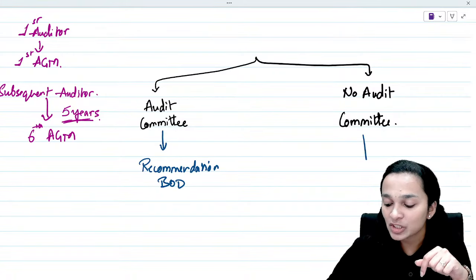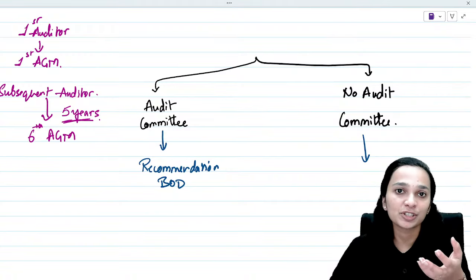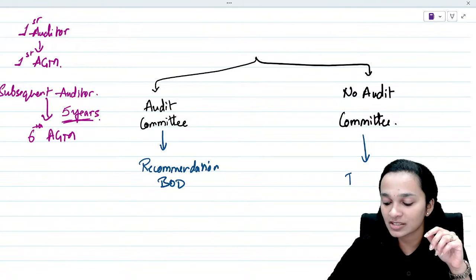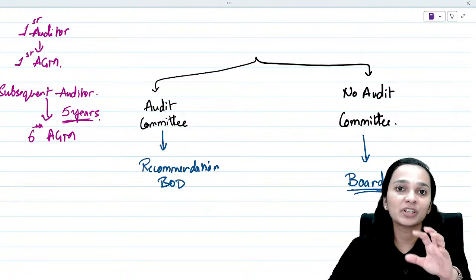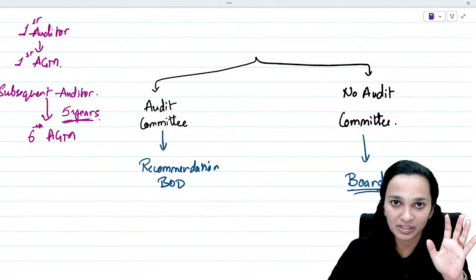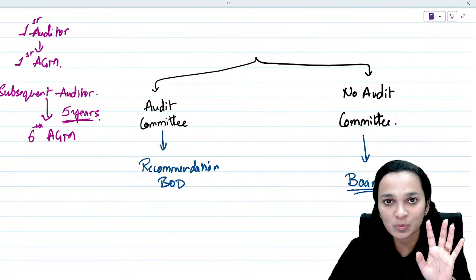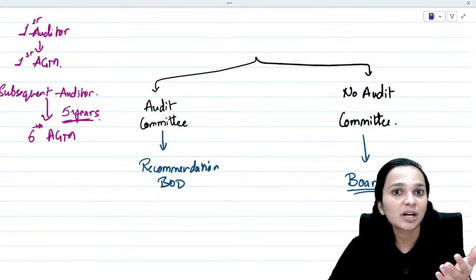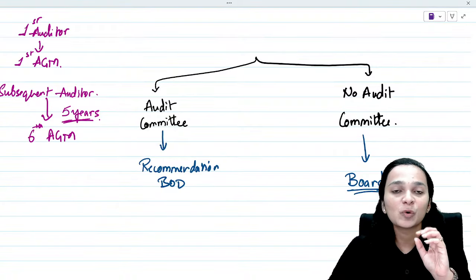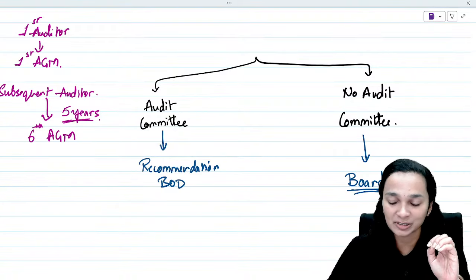However, in a situation where no audit committee is constituted, then it is the board itself who will decide about who shall be appointed as the auditor. So if it is the audit committee, then the audit committee will give recommendations to the board. However, if no audit committee is required, it is the board who will itself appoint the auditor.